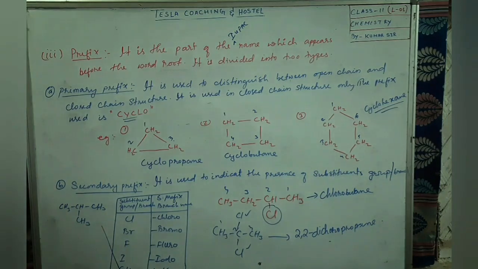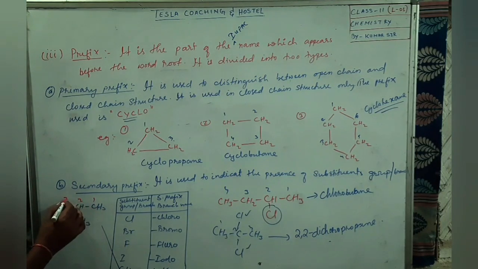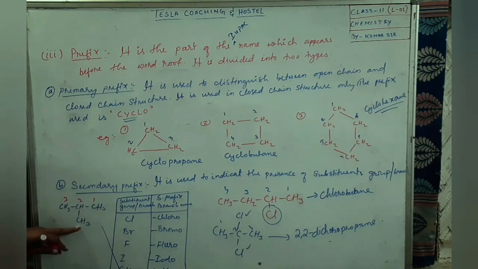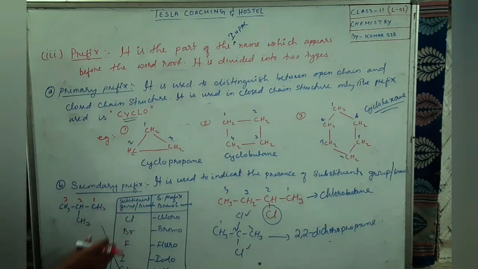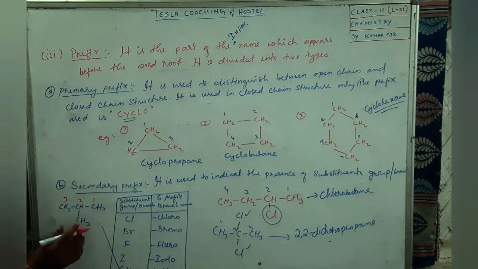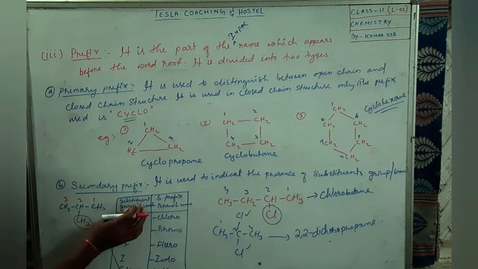So see here, the main chain here, what is it? This is the main chain, 1, 2, 3. This is considered as the main chain, and this one will be the branch. So in the branch, how many carbons are there? If the number of carbon is 1, then we will use methyl. That one I will discuss after this explanation. So this is called a substituent or the branch.